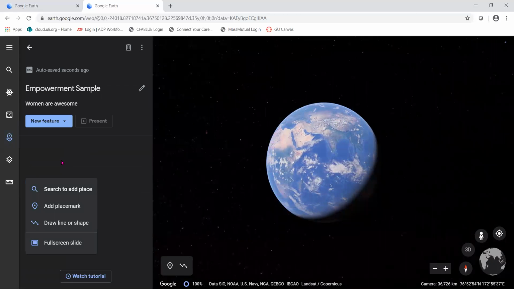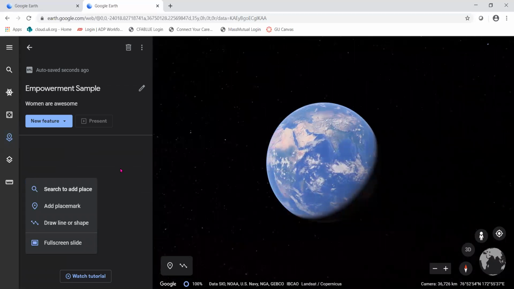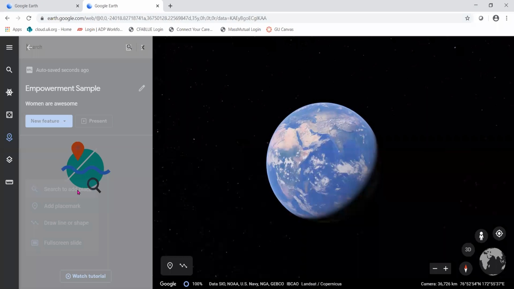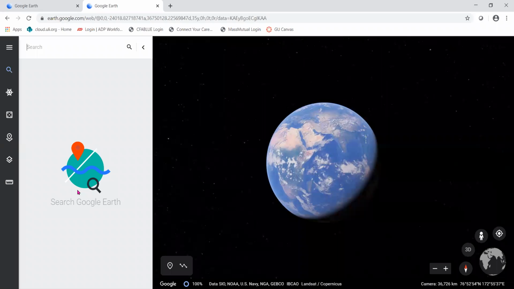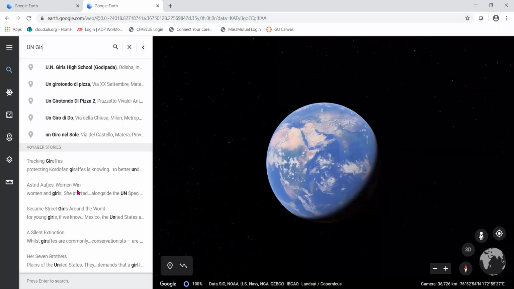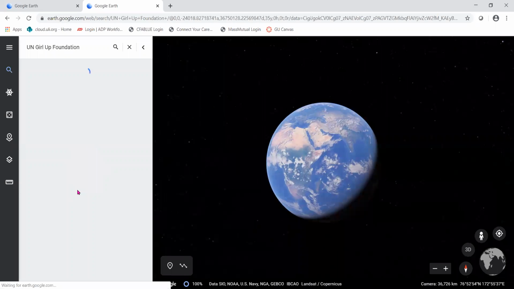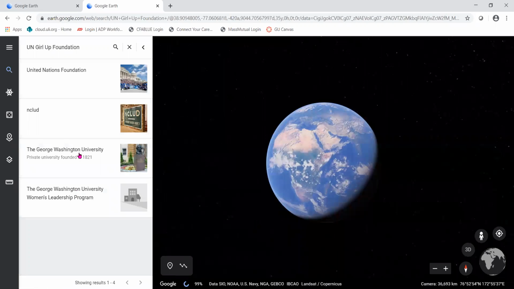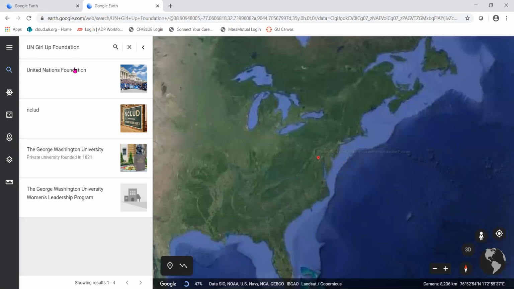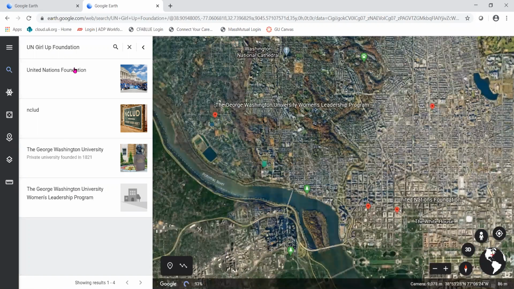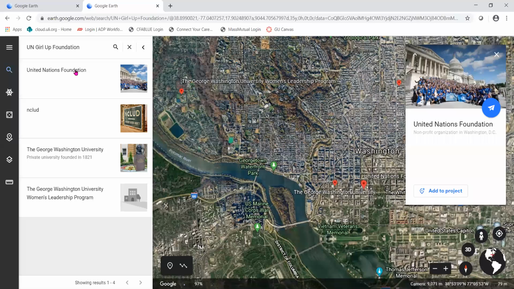And what this will allow you to do is to put the first location on your tour. So I'm going to search to add a place. Because I've already done my research, I know that the UN Girl Up Foundation, you can see I'm cheating here a little bit, has a headquarters in Washington, D.C. So I am going to click on it, and you'll see the search is pretty forgiving. But be a little careful. I was looking for something in Guatemala earlier and ended up in a Mexican restaurant in Minnesota. So just be careful. And it is going to tell me where that location is.